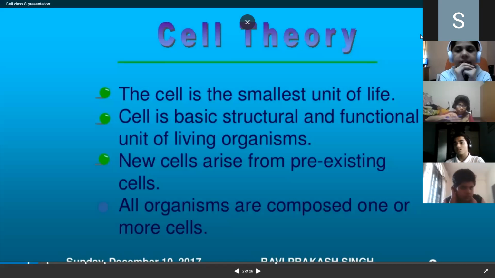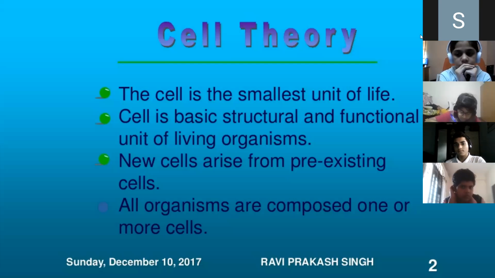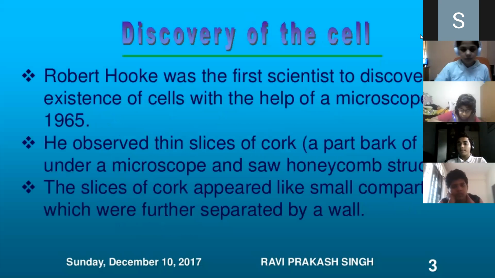One or more cells. So when we talk about the cell, it is a small unit of life. Cell is the basic structural and functional unit of a living organism. New cells arise from pre-existing cells. All organisms are composed of one or more cells, right? Yes, ma'am. So who discovered the cell? Robert Hooke. Robert Hooke discovered the cell by using a simple microscope, right, children? Yes, ma'am.